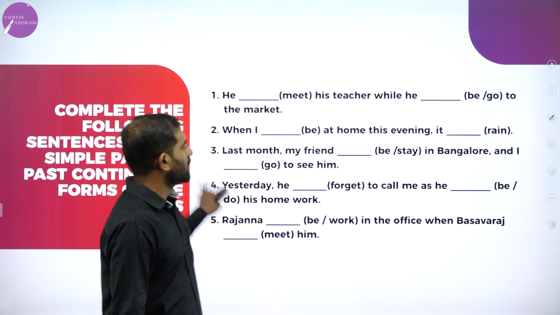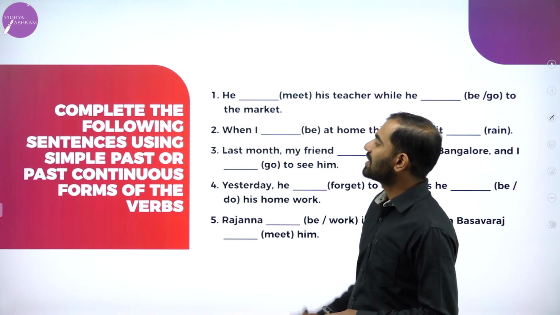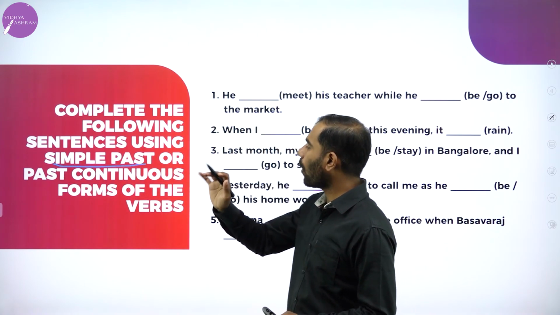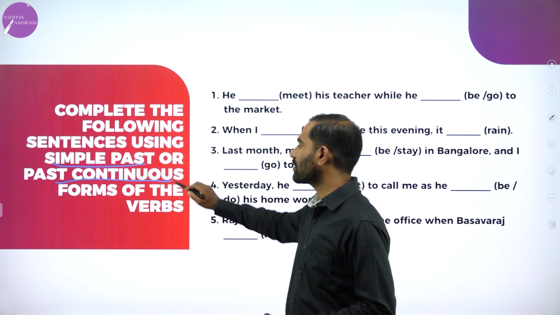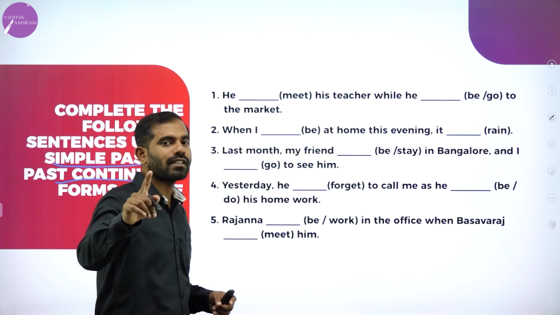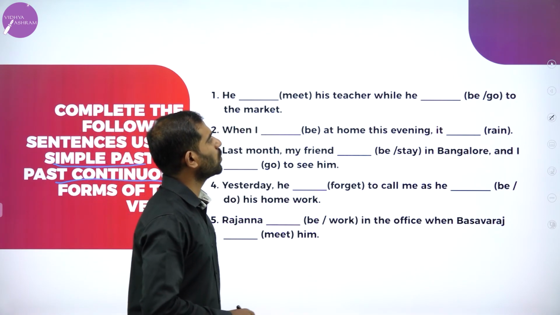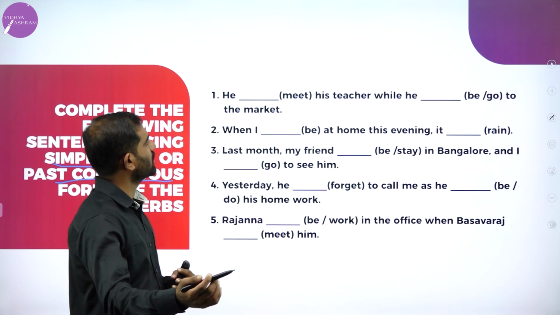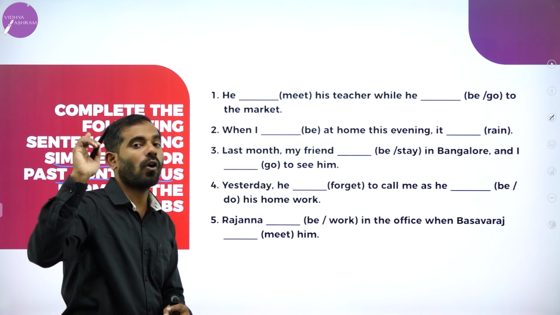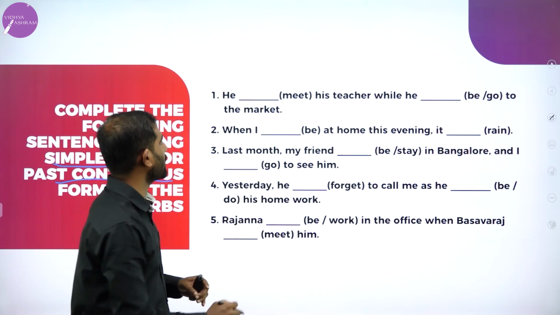Next one. There is an instruction given. Complete the following sentences using simple past. Try to understand simple past or past continuous forms of the verbs. You are going to make use of only simple past and past continuous. He met his teacher while he dashed to the market. Simple past tense or past continuous tense. Either simple past or past continuous tense.